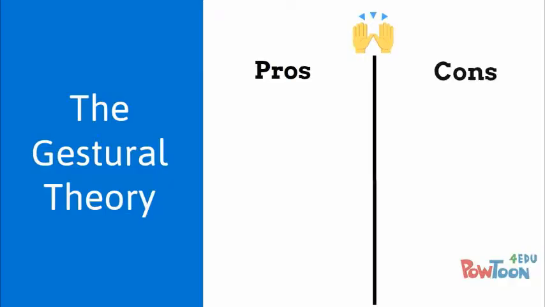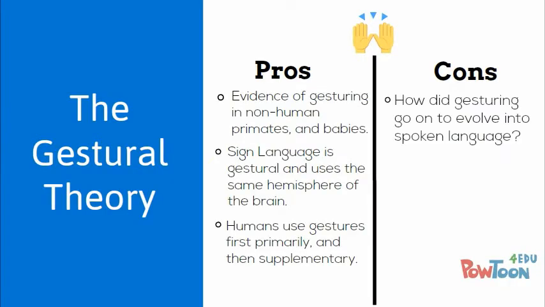Here are the pros and cons for the gestural theory. For pros, we see that there is evidence of gesturing in primates, which is our closest living relatives, as well as in human babies. We do have a form of gestural language in sign language, so it's not hard to imagine our ancestors using a more arbitrary version of that. Plus, studies show that vocal and sign language use the same regions of the brain. Also, as babies, we use primarily gestures since our speech is still developing. As we mature, we still use gestures, but only supplementary.